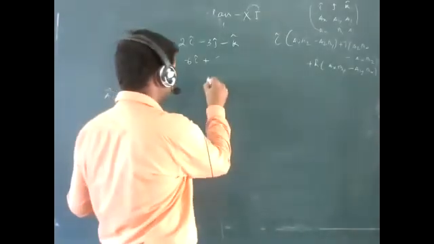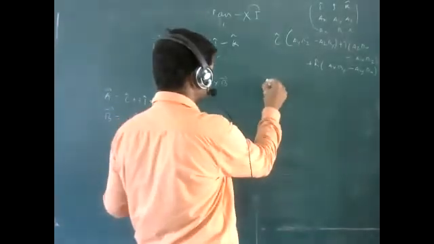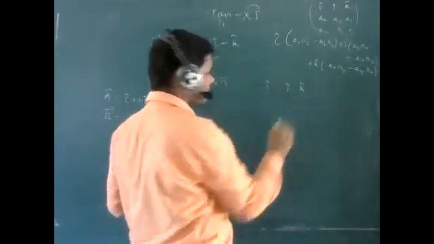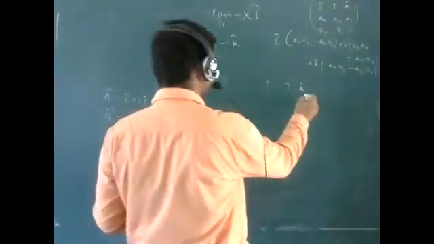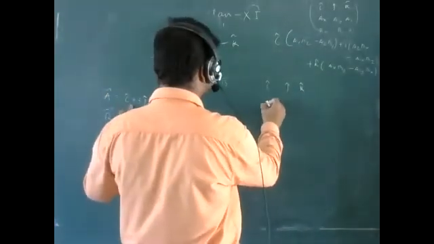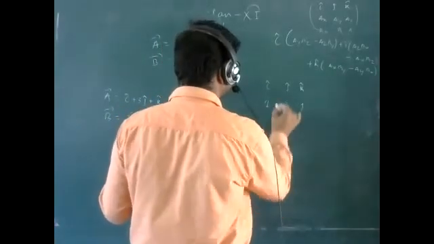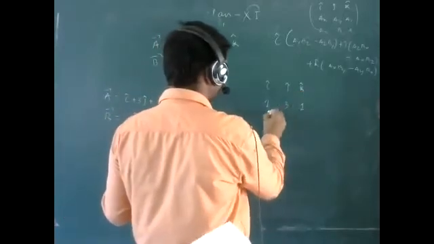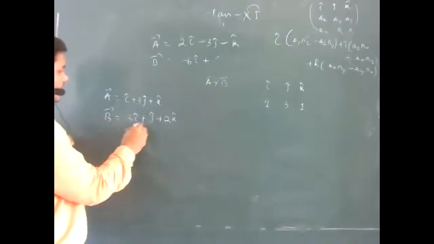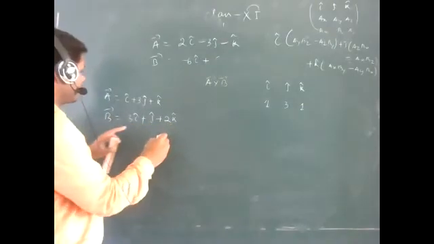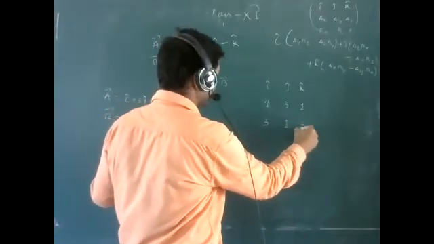So you have to write A cross B. You have to find out A cross B. So how can you find it? Just see the procedure. I cap, J cap, K cap, and here it is given 1, 3, and 1. Second row: B vector will be 3 I cap plus J cap plus 2 K cap. So it will be 3, 1, and 2.